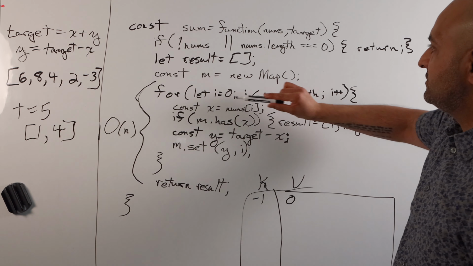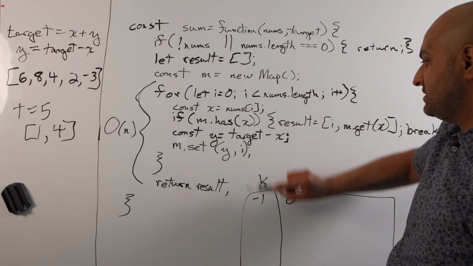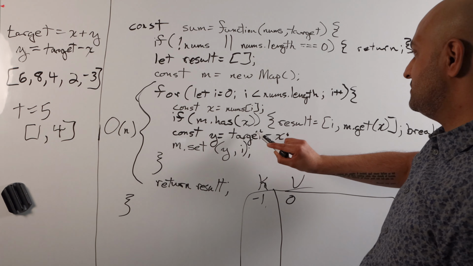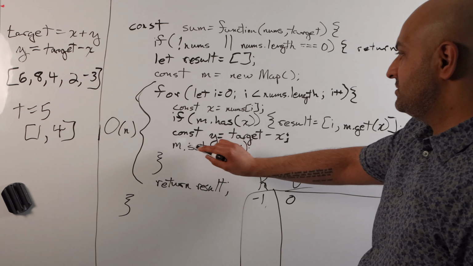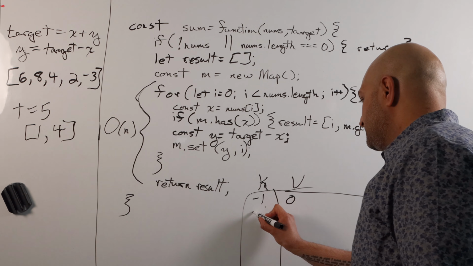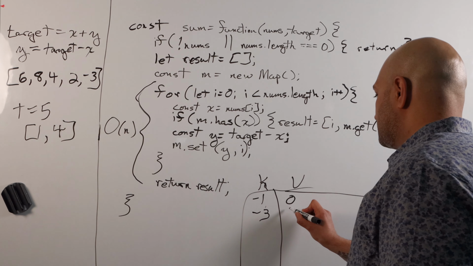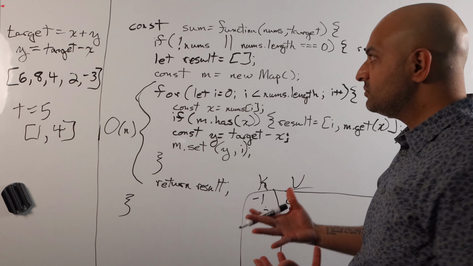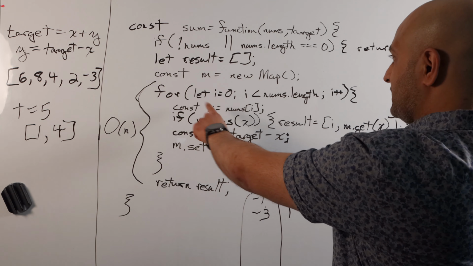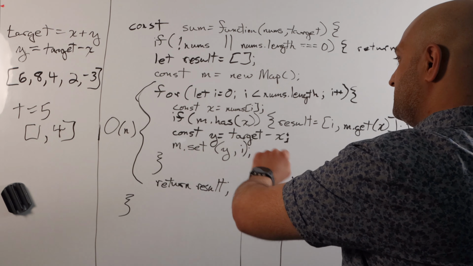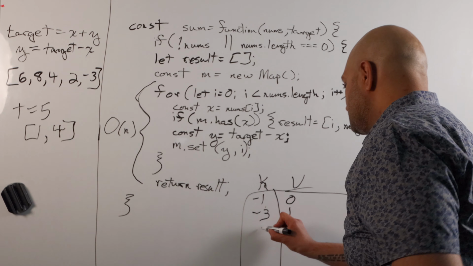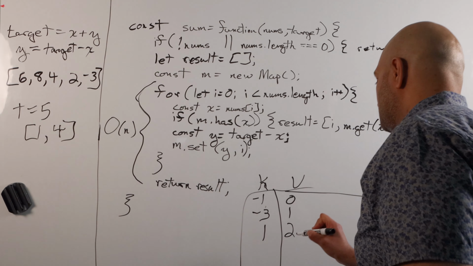All right, so my next time through this loop, I'm gonna go through with 8. All right, so x equals 8. M does not have a key value of 8. So then y equals 5 minus 8, which ends up being -3, m.set -3 and the current index, i, which is 1. And so if we go through this with the next value, so we get to x equals 4, there's no 4 in our map, target minus 4 equals 1, so we'll say 1,